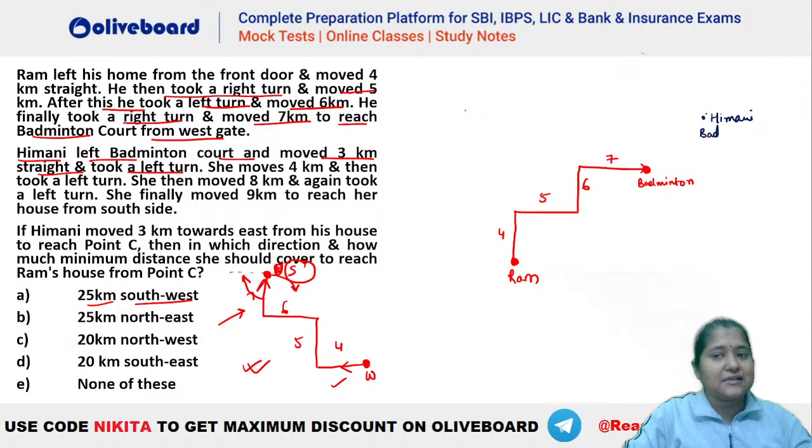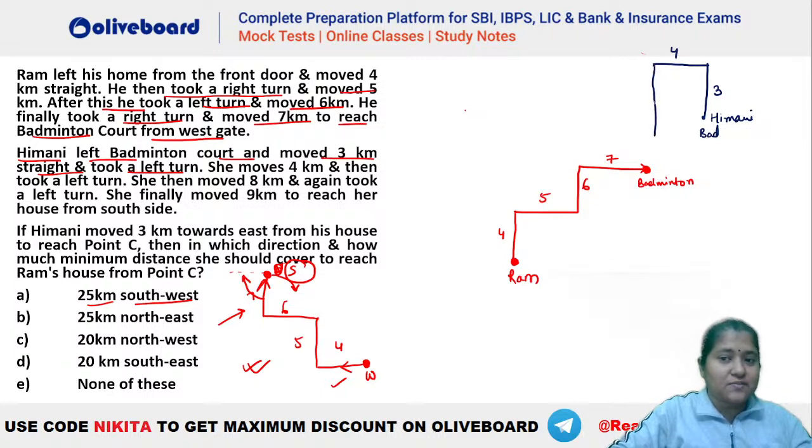Again, we are taking an assumption that she is leaving from the north direction. We are just assuming that she is leaving from the north direction. She moves for 3 kilometers straight, takes a left turn. So left turn will be here. She moves for 4 kilometers, then again takes a left turn. So again left turn and goes for 8 kilometers.